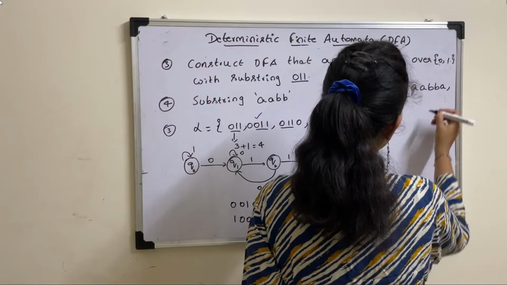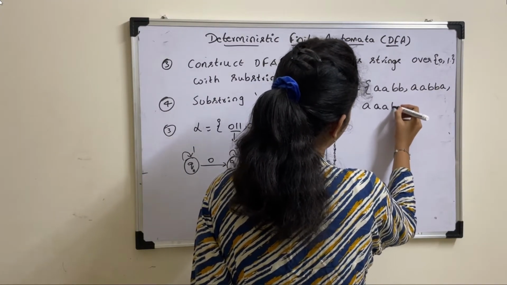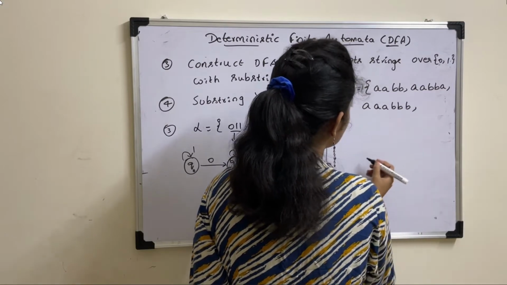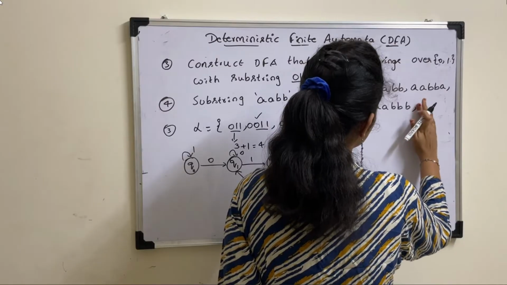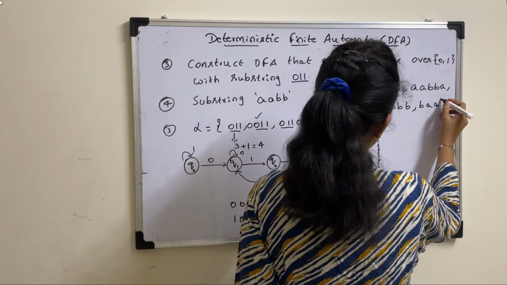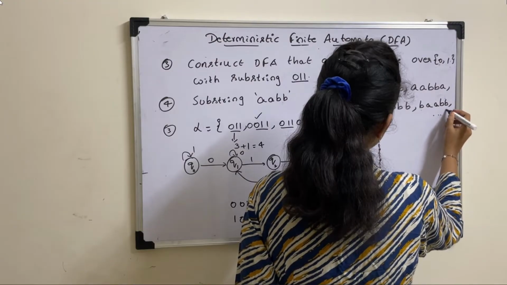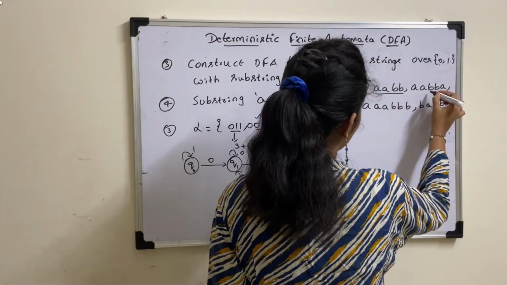You can have a string like this, and this is also allowed. Your string may start with B also, so B, A, B, B, and so on. In all these cases, the substring is A, A, B, B.